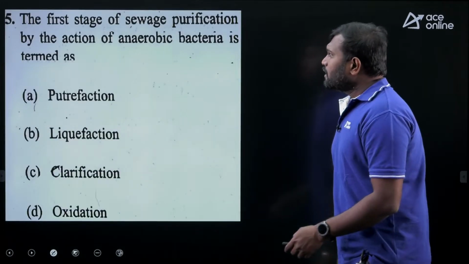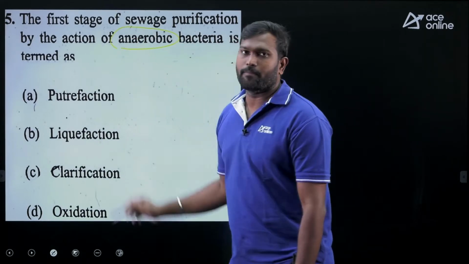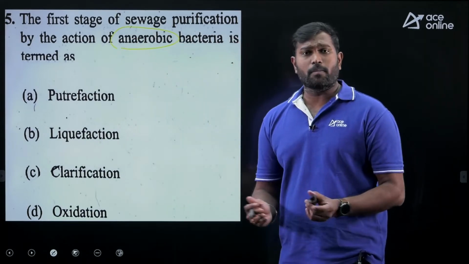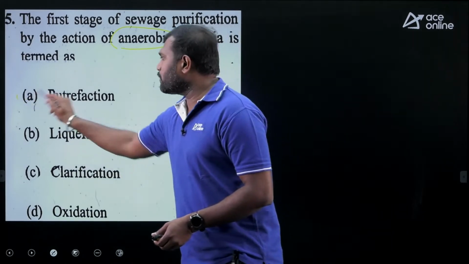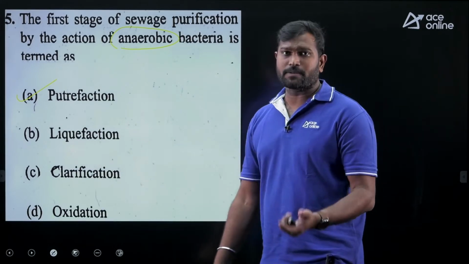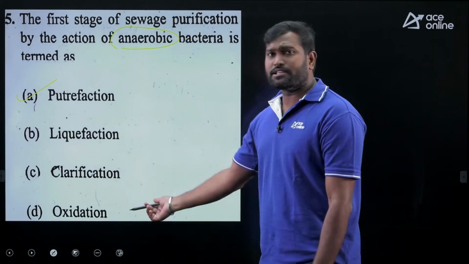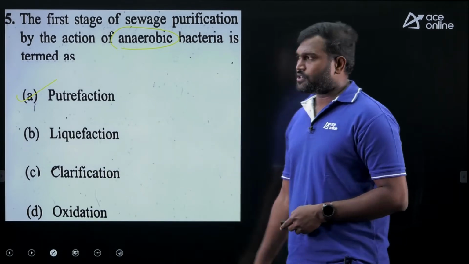Now the first stage of sewage purification by the action of anaerobic bacteria. So the decomposition by anaerobic bacteria, we call it putrefaction. From the given options, it's going to be putrefaction. Liquefaction is a term related to the soil, whereas clarification represents plain sedimentation. Oxidation is nothing but aerobic decomposition. So the correct answer is putrefaction.